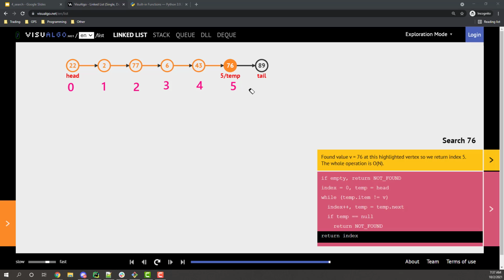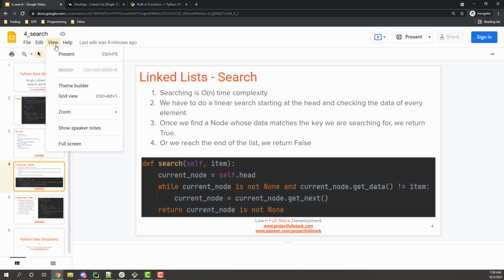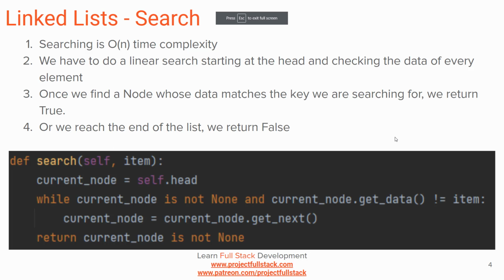Okay, so search is just going to return true or false. Index is going to return the actual integer index at which it's found. Here's the code for the search broken down again. It's O(n) time complexity. Basically, you start at the start of the list and search iteratively. You traverse the entire list, checking the data of every node. If you don't find the item, then obviously you return false. If you do find the item, then you just return true.